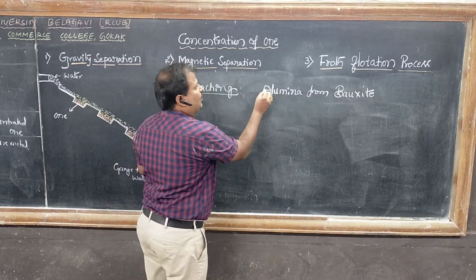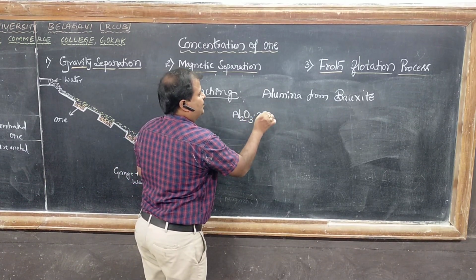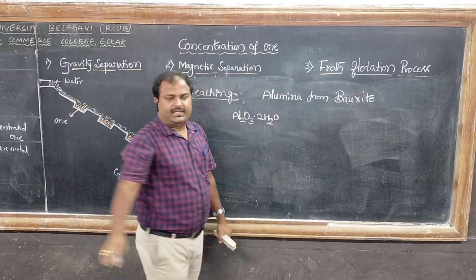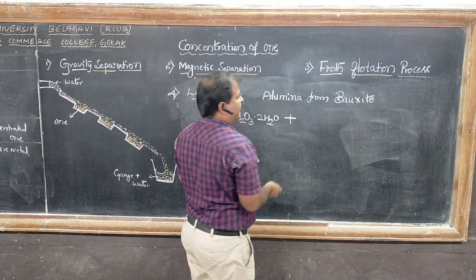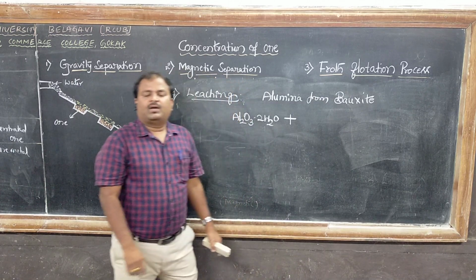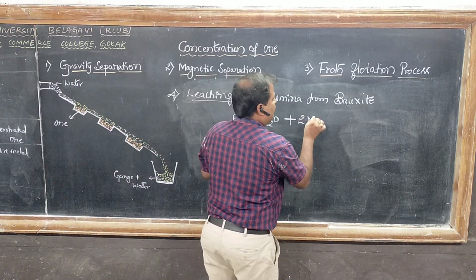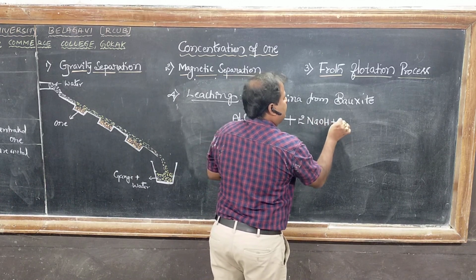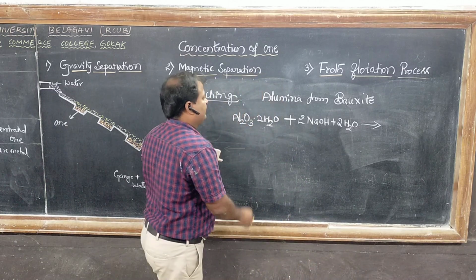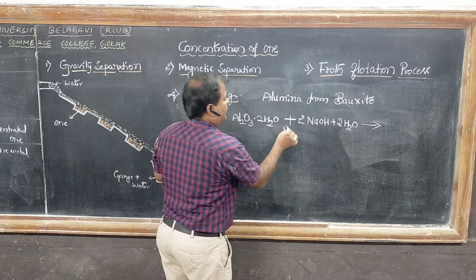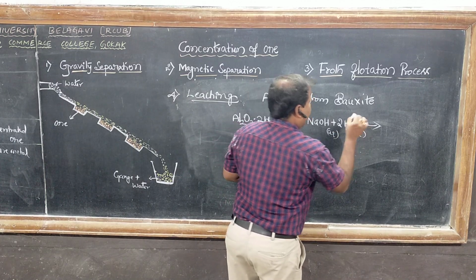So the powdered ore, alumina, Al2O3·2H2O, is the bauxite. The powdered ore reacts with an aqueous solution of sodium hydroxide. This is solid. This is aqueous liquid.